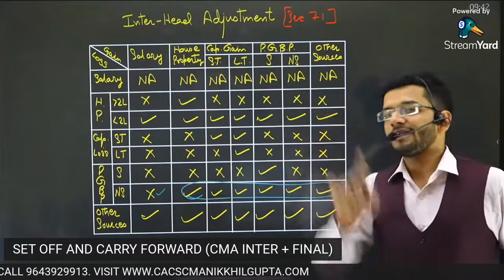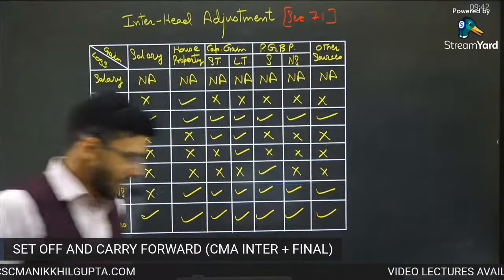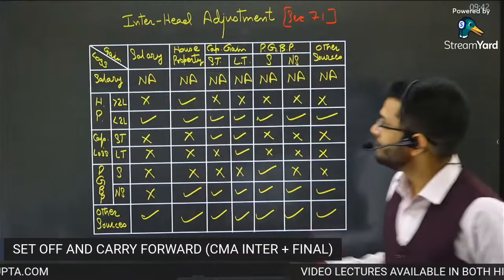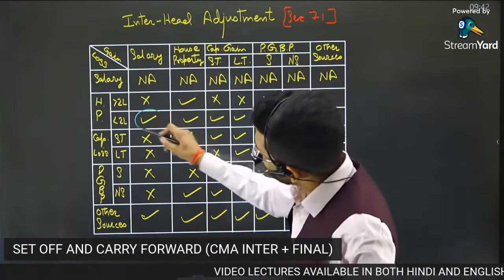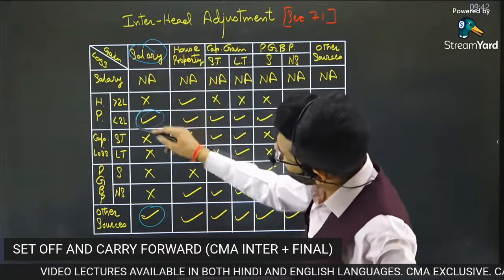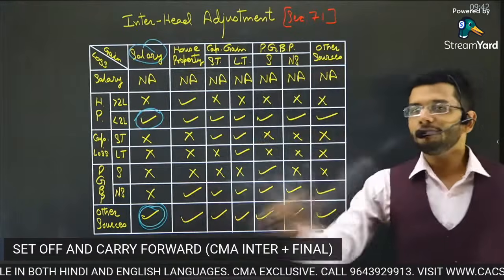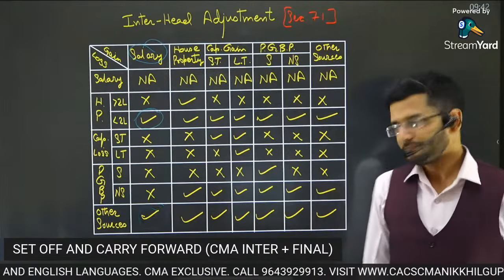With salary, you cannot adjust business loss. With salary income, you cannot adjust business loss. But yes, from salary income, house property loss can be adjusted. Other sources loss can be adjusted against salary income. Business loss cannot be adjusted against salary income.